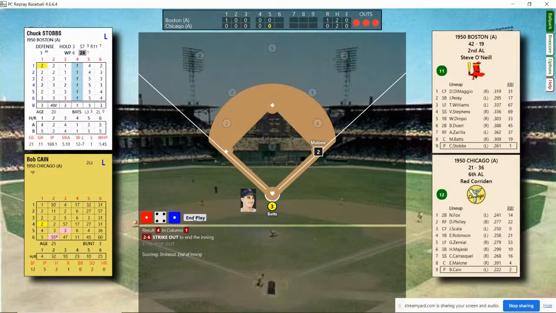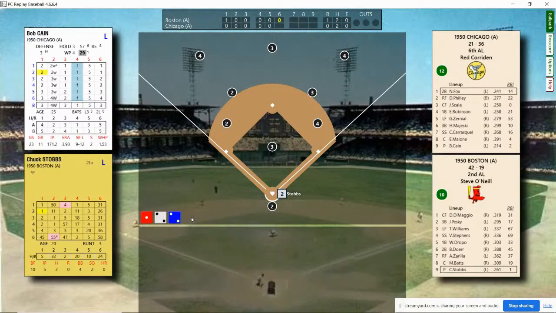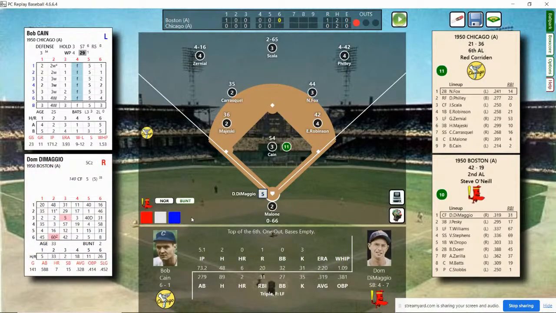Top of the 6th. Chuck Staubs is stepping in against his counterpart Kane. Staubs grounded to short his first time up. He's going to strike out. 1 away. 1 out, bases empty. Top of the order, DiMaggio, followed by Pesky. DiMaggio's triple fly to left field. He's batting .319, 2 home runs, 31 runs batted in. He scored the only run in the game today.